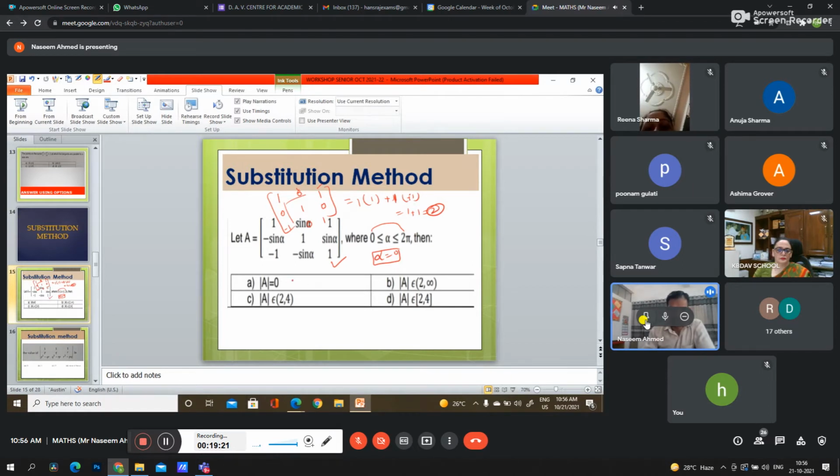Which is the option? A, this is not our answer. 2 here is an open interval, 2 is not included in this option. So this is not our answer. 2 is not included in this option also, because here is the open bracket. Now here, let's see 2 comma 4. 2 comma 4 has a closed bracket. 2 and 4 both are included in this option. So D is the right answer.